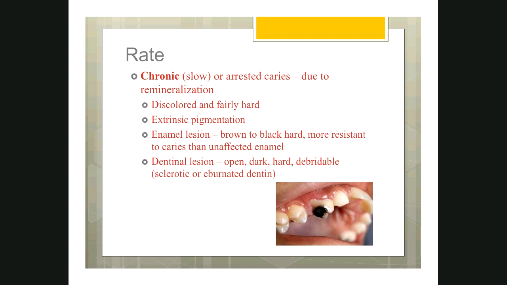In such a situation, the chronic caries can be called arrested caries. That means the caries would have started from enamel, it has reached some amount of dentin, the superficial layer of the dentin, and it stops there. That is called arrested caries. If it does not stop and still proceeds slowly, then we call it chronic caries. All right. So the characteristic feature will be that discoloration will be very obvious.